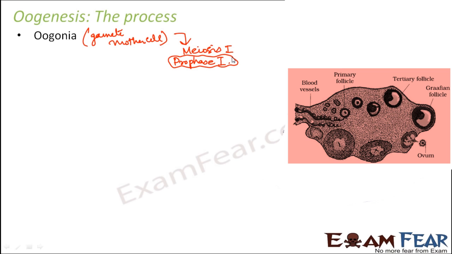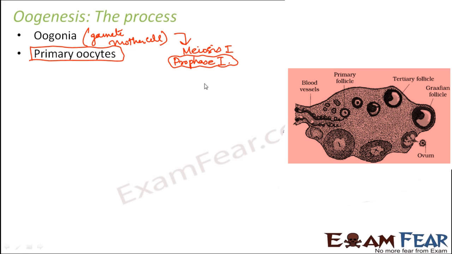So somebody presses the pause button, and as a result, they get arrested in prophase 1 mode. The cells which are formed at this stage, where the oogonia are arrested in prophase 1, are called primary oocytes, and these primary oocytes remain like this till the female reaches puberty. So till puberty, they just have the primary oocytes in their ovary. Now what happens to the primary oocytes later?